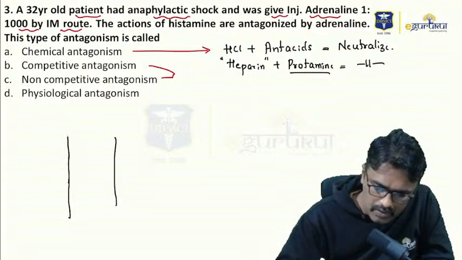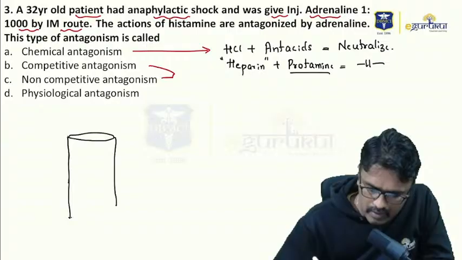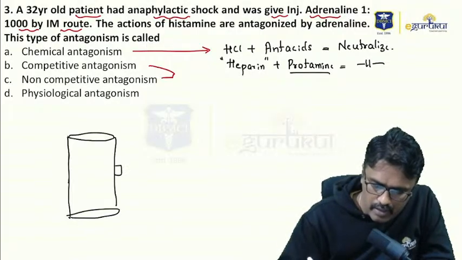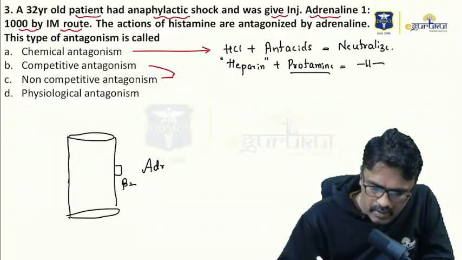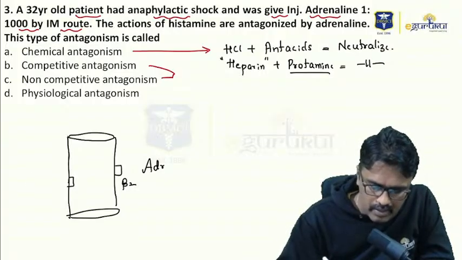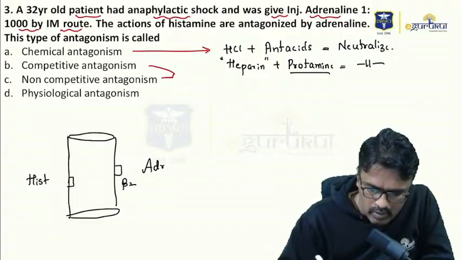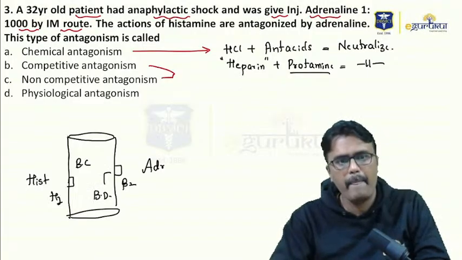Suppose this is a bronchus and adrenaline acts on its own receptor, that is beta 2, and histamine acts on its own receptor H1. It causes bronchoconstriction and adrenaline causes bronchodilation.